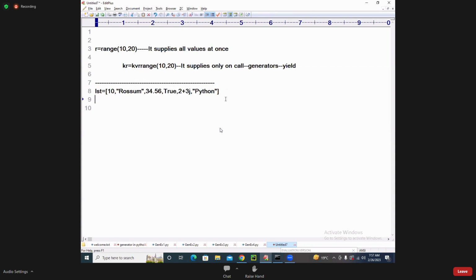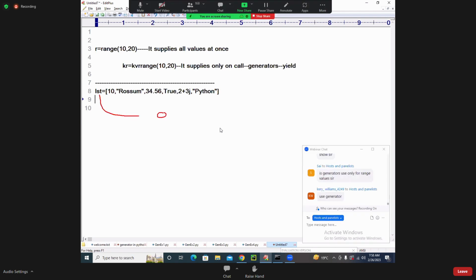Now I want to make one object that will supply only one value at a time. Understand my point? Somebody has a large volume of data in the form of a list.